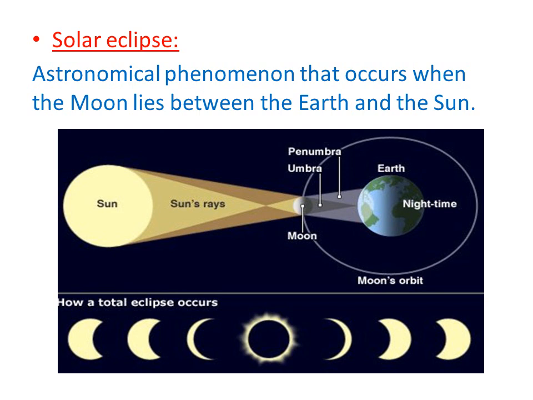Astronomical means it occurs outside the earth, inside space, and it occurs when the moon lies between the sun and the earth, and they all lie in one straight line.